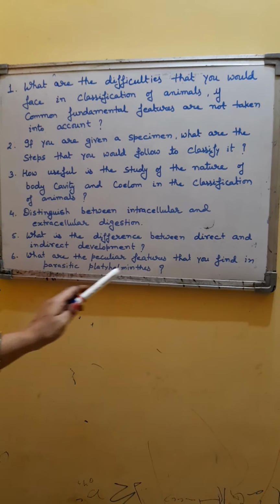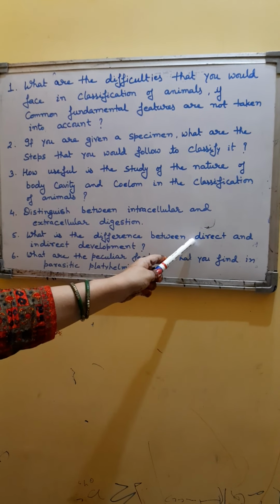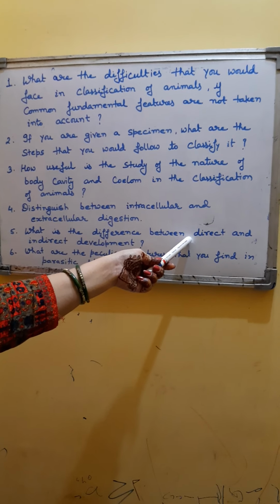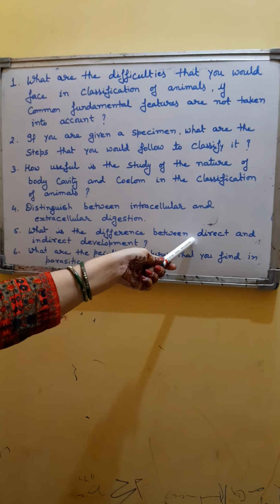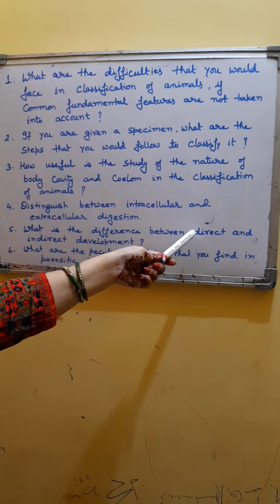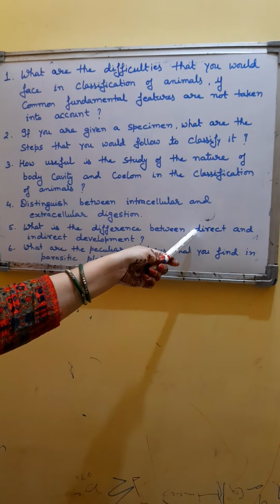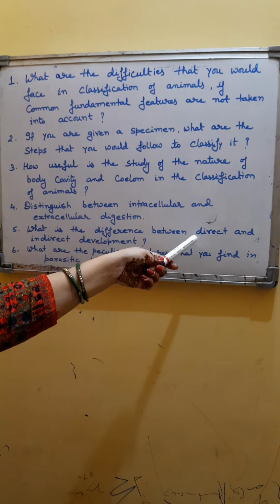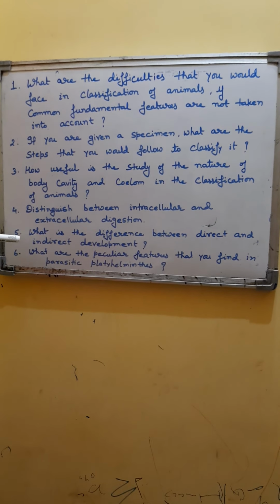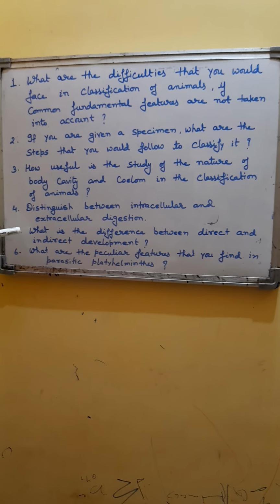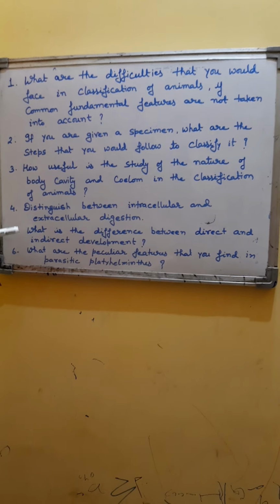Whereas in case of direct development, the young ones resemble their parents or their adult form, and they don't have any phase in their life which is morphologically different from the adult one. Higher organisms generally show direct development, like cat, human beings, dog. Indirect development is comparatively seen in lower organisms like frog, some insects, mosquito, etc.